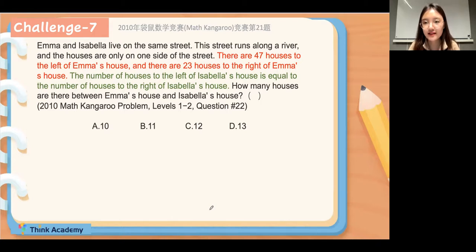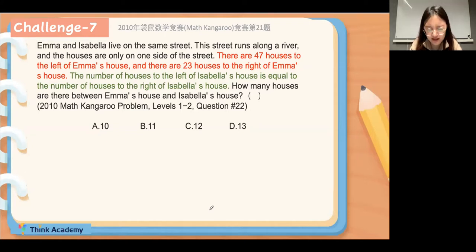There are 47 houses to the left of Emma's house, and there are 23 houses to the right of Emma's house. And the number of houses to the left of Isabella's house is equal to the number of houses to the right of Isabella's house. And how many houses are there between Emma's house and Isabella's house?